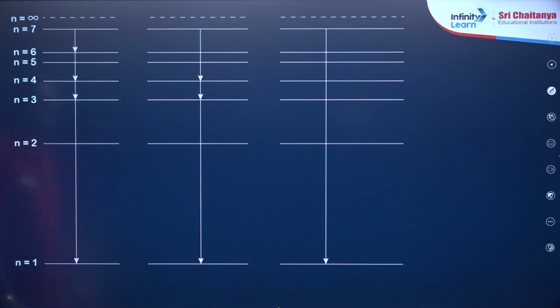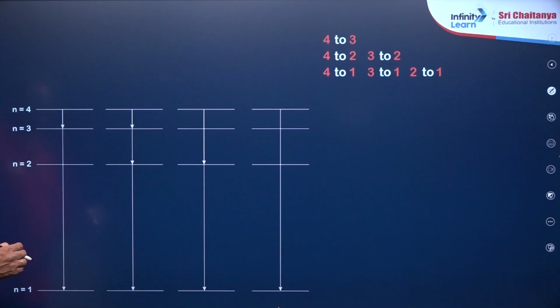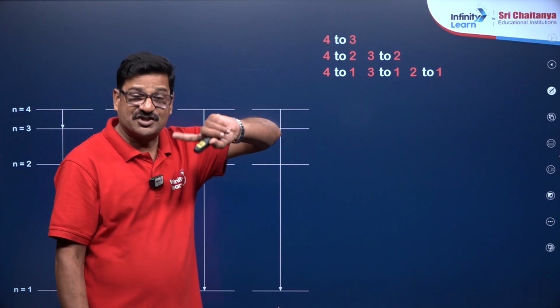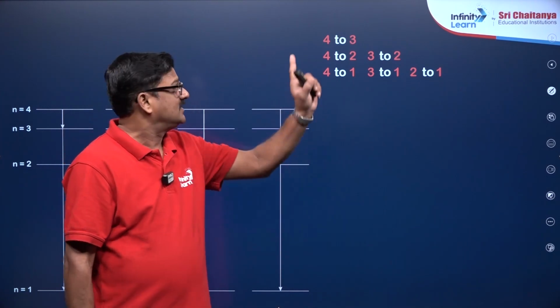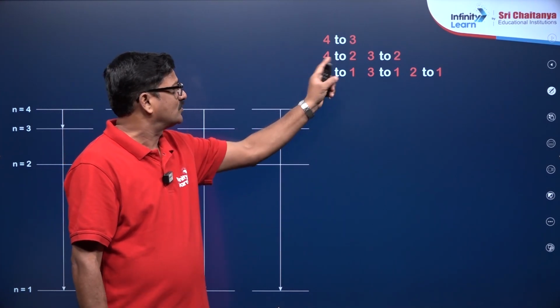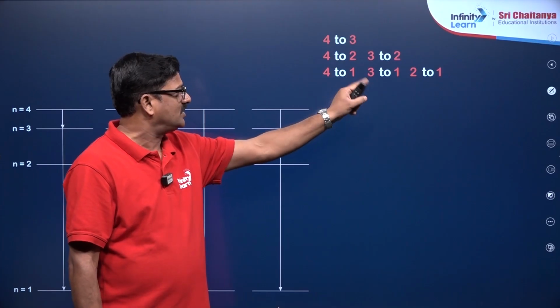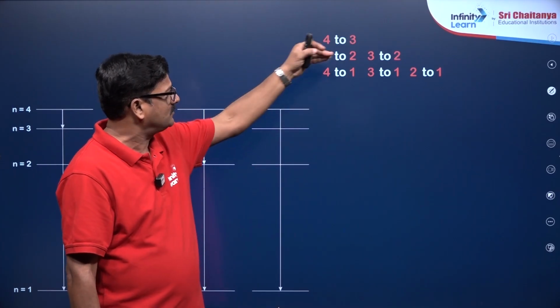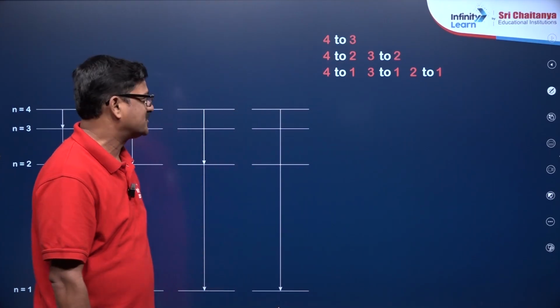You can see when the electron is jumping from a higher shell to a lower shell, let us say fourth shell to first shell, how many spectral lines can be observed? Each jump is going to be one line. So 4→3, 4→2, 4→1, 3→2, 3→1, 2→1, total 1, 2, 3, 4, 5, 6 spectral lines are observed.